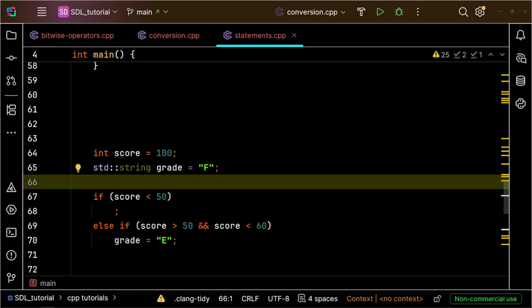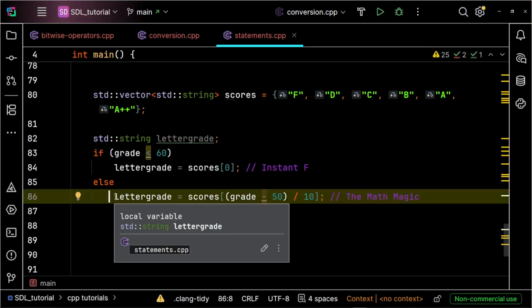If you need to turn a test score from 0 to 100 into a letter grade, your first instinct is probably to write an infinite chain of if-else-if statements, but there's an insanely clean C++ trick that pairs basic if-else logic with a vector to do the math for you. Look at that else block.